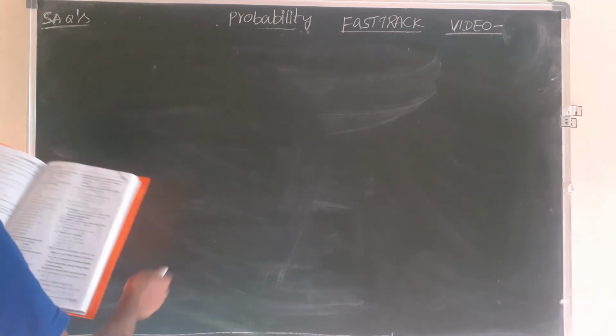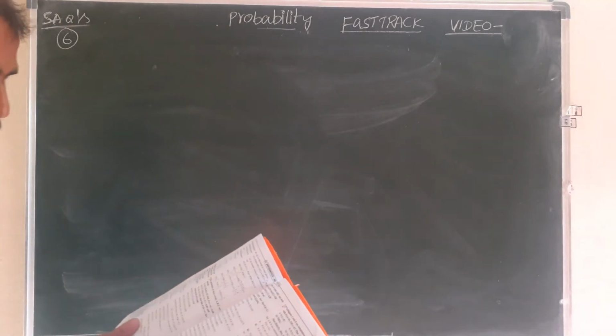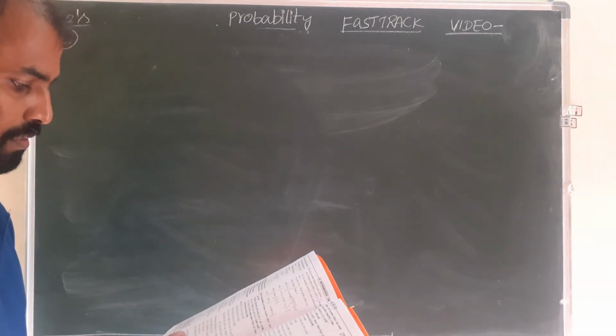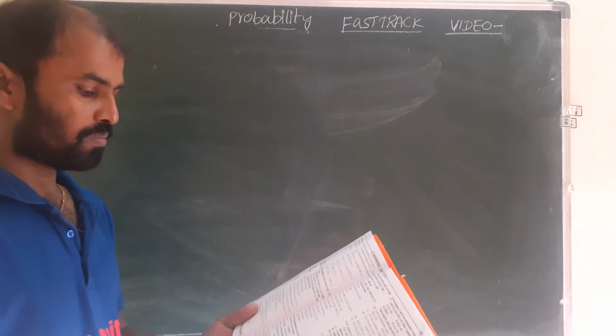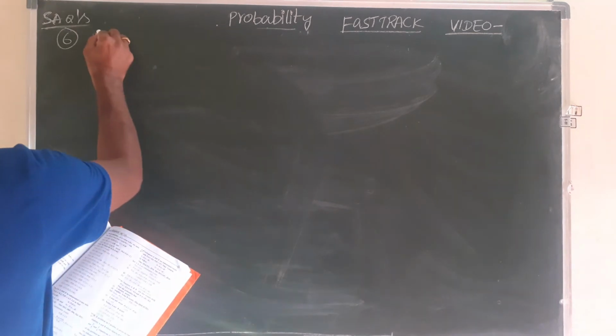And the next, sixth one, the most important one. If A and B are independent events and P of A is 0.2, P of B is 0.35, then find P of A by B, P of B by A, like that 5 questions given. First you have to write the given.